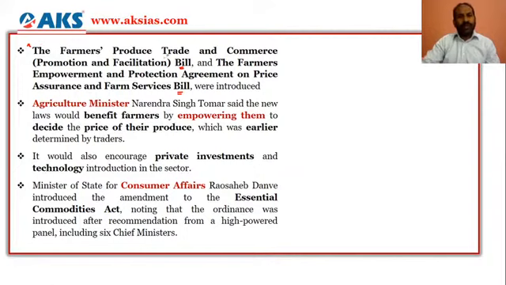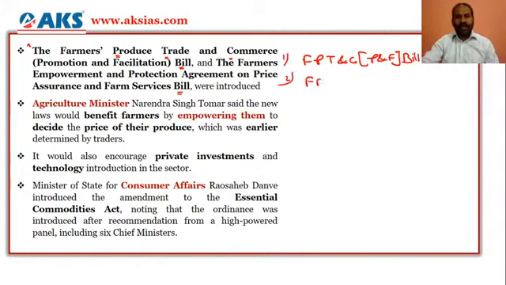The first is the Farmers Produce Trade and Commerce Promotion and Facilitation Bill. The second is the Farmers Empowerment and Protection Agreement on Price Assurance and Farm Services Bill. And the third one is the Essential Commodities Act.